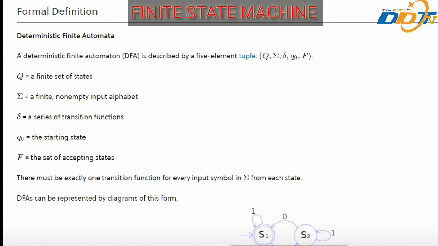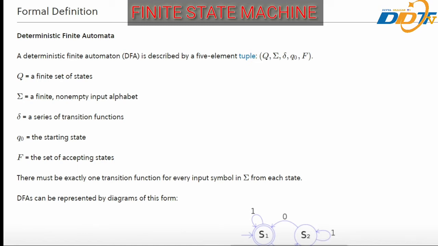So, a deterministic finite automata, DFA, is described by a 5-element tuple, that is Q, sigma, delta, Q naught and F, where Q is a finite set of states, sigma is a finite non-empty input alphabet, delta is a series of transition functions, and Q naught is the starting state.